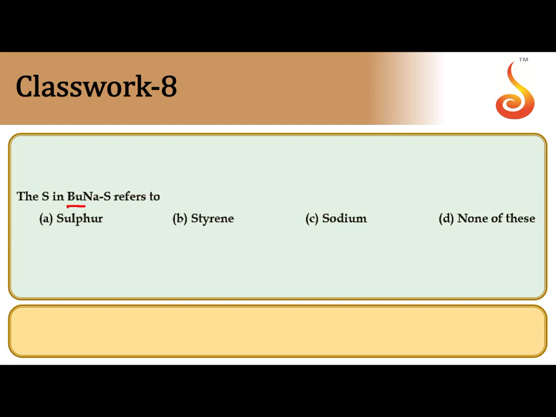The S in Buna S rubber. Buna S rubber is the copolymer of butadiene and styrene under the catalyst sodium. Bu indicates butadiene, S indicates styrene, and Na stands for the catalyst sodium.